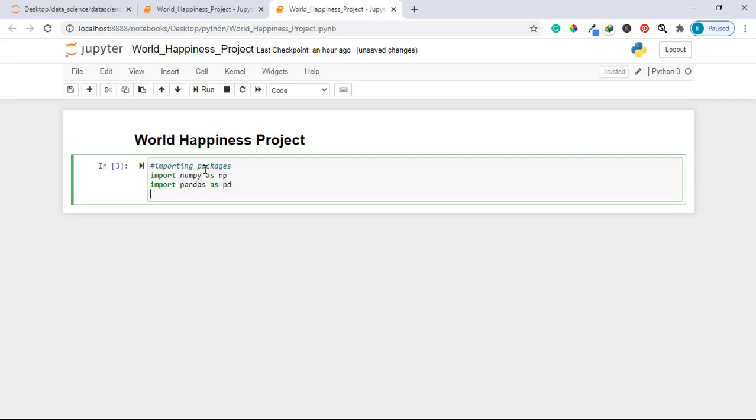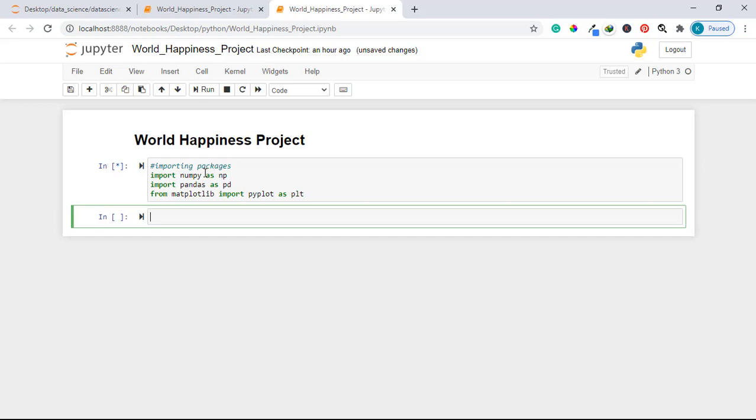As you can remember, for Matplotlib we used a particular functionality, which is pyplot, in order to work on data visualization. So I'll say from matplotlib import pyplot as plt. As simple as that. Once you have imported the packages, just run your code.